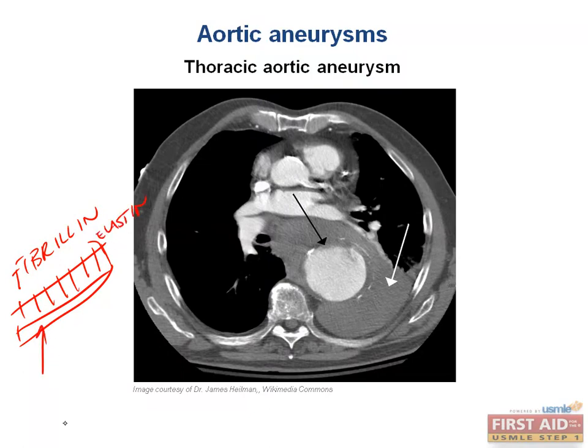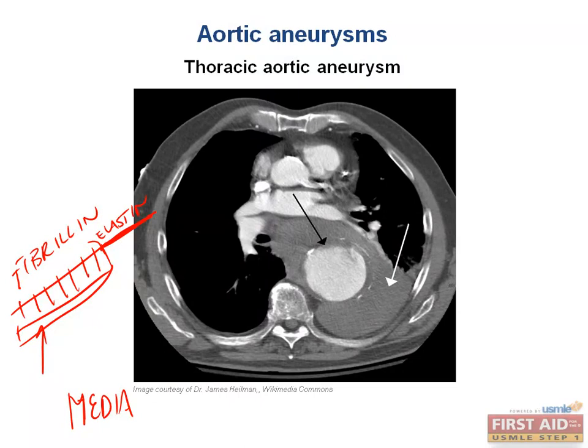If you have an abnormal structure, which is this element here, fibrillin protein, which is definitely the case in some Marfan's patients, not all, because some of them have an abnormal, chronically activated transforming growth factor beta receptor. But the main point here is that we cannot adequately build elastin elements because of the defective fibrillin that is supposed to act as our scaffolding. Now, where in the aorta is elastin crucial? Media. Media is this very strong element. It is distensible, and that is mainly because it's supposed to have lots of elastin.